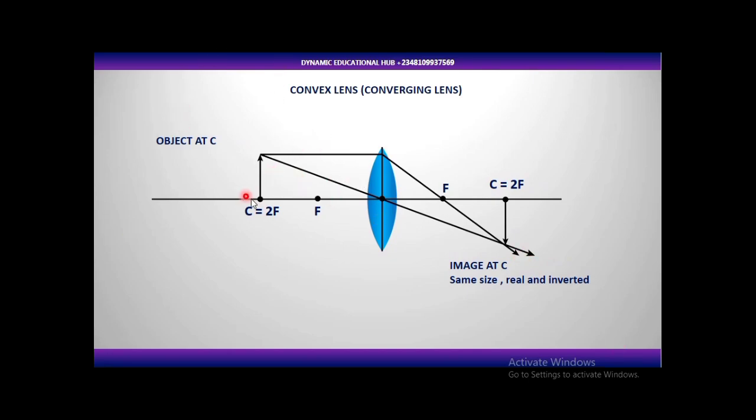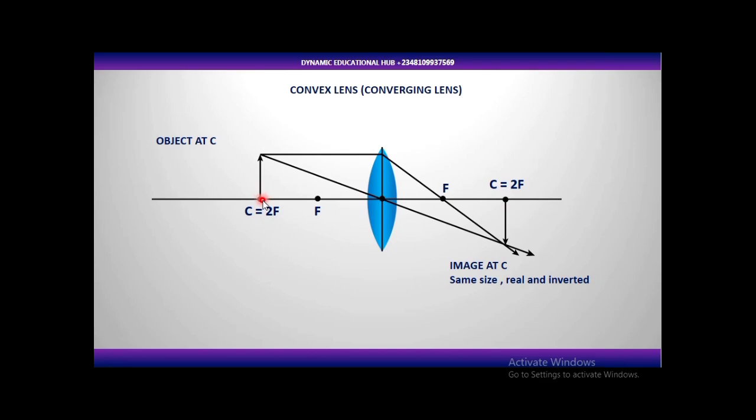When an object is placed at the center of curvature, all the images that I'm showing you are being formed at the other side, the right side. For this one as well, it's formed on the right hand side, and it's formed at the center of curvature.